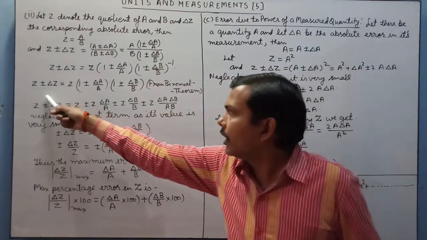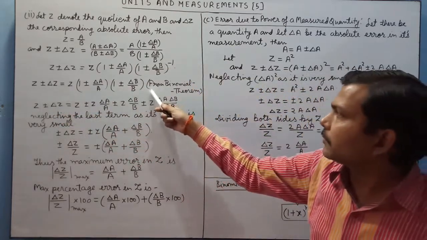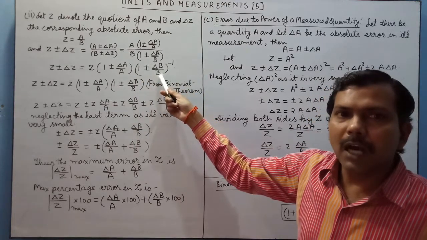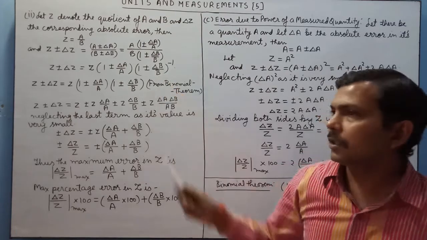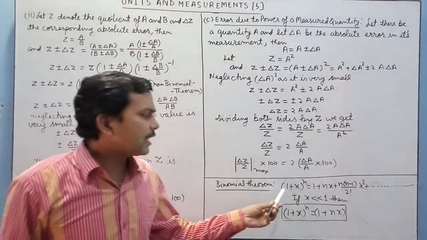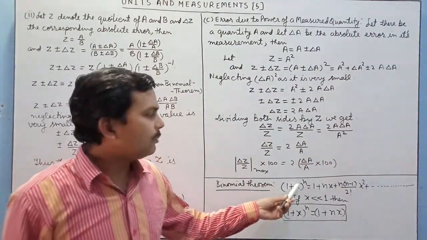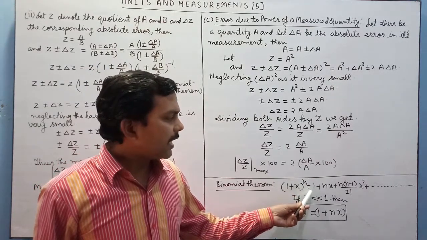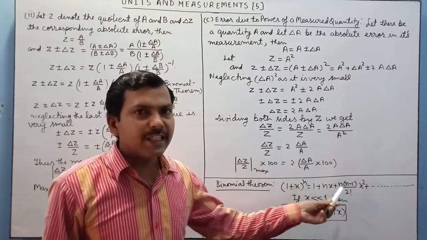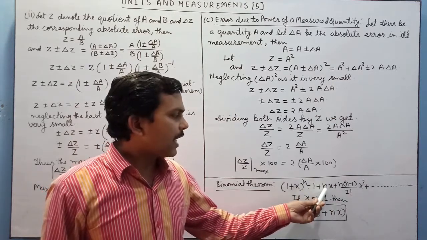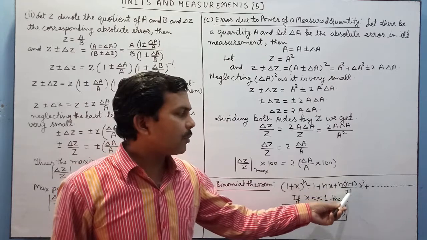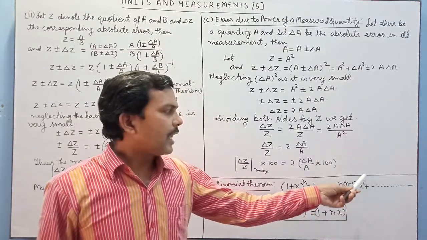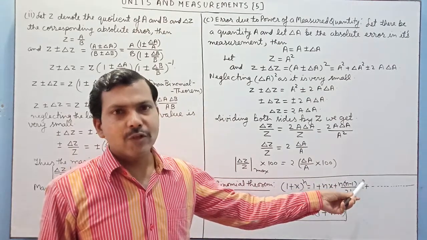Now we will again solve this equation. We will apply here binomial theorem. Now this is new thing. I will discuss binomial theorem in short here. If there is any expression of the form (1 + x)^n, then from binomial theorem we can expand it in the form of a series, and this series is 1 + nx + n(n − 1)/2! x² + n(n − 1)(n − 2)/3! x³ + and so on.